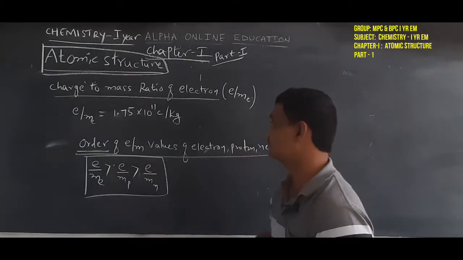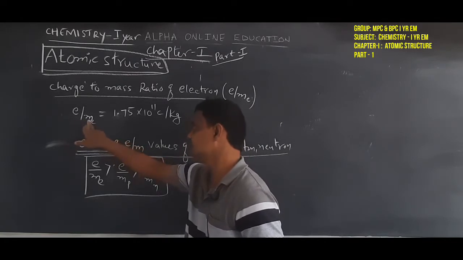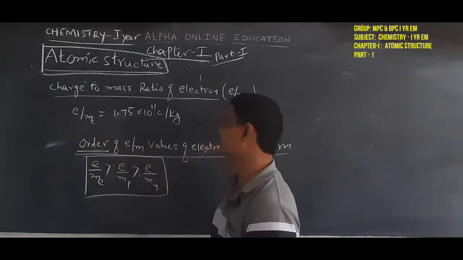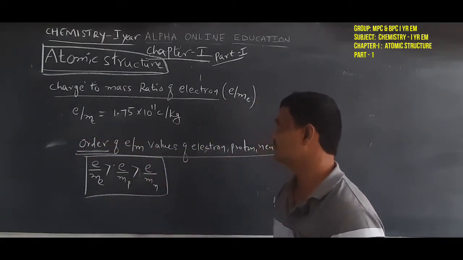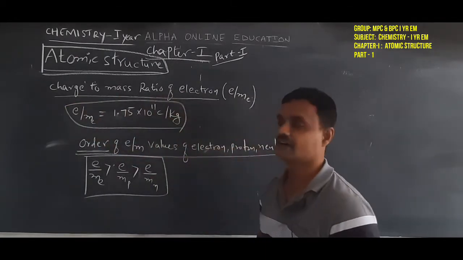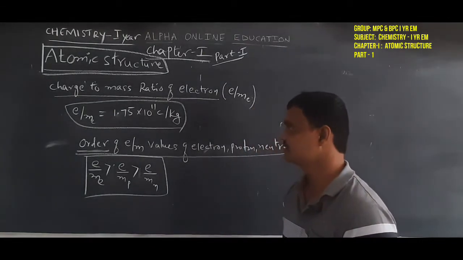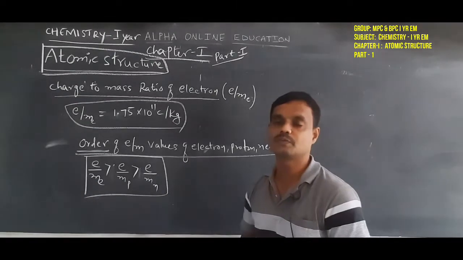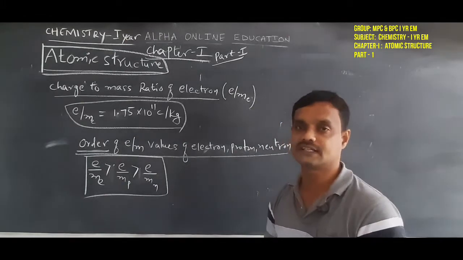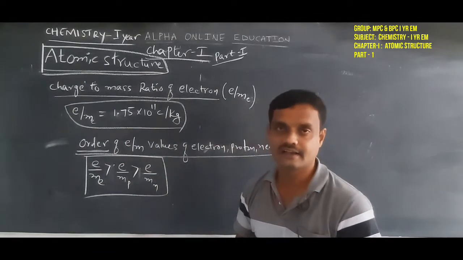On simplification, we finally get 1.75 into 10 power 11 coulomb per kg. So this is the charge to mass ratio value of the electron: 1.75 into 10 power 11 coulomb per kg.